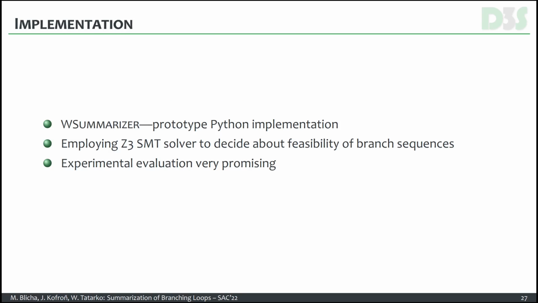We have also implemented the work in a prototype Python tool that is called W Summarizer. It employs, as I already mentioned, the Z3 SMT solver to decide about feasibility of branch sequences. And we performed a simple experimental evaluation, which actually looks very promising, and I will present the results now.